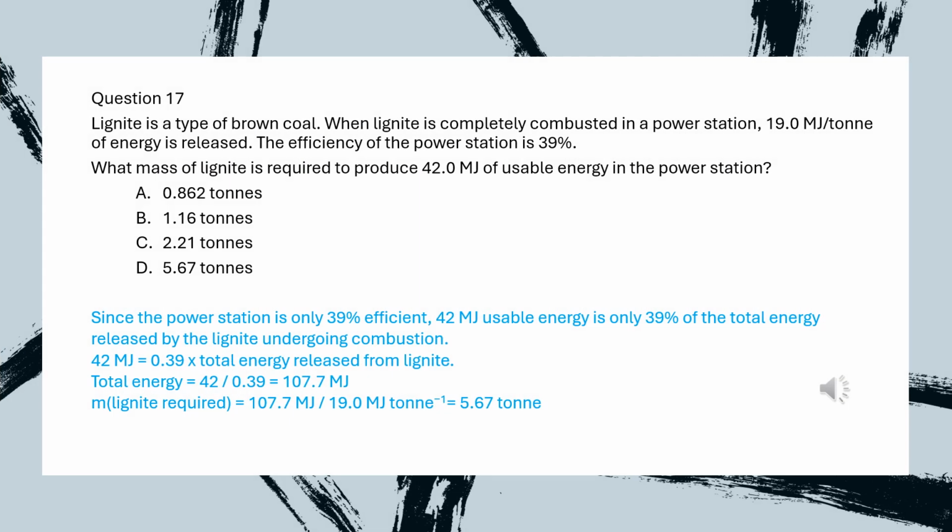The combustion heat of coal and efficiency of power are given, and the mass of coal to produce usable energy is asked. First, calculate the total energy of coal released because the usable energy is only part of the total. Then, calculate the mass of coal burnt. Finally, the value of D is correct.